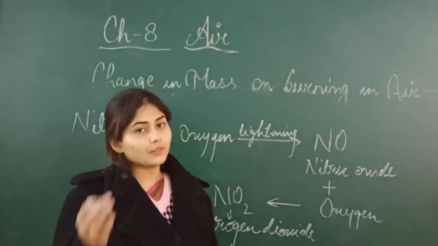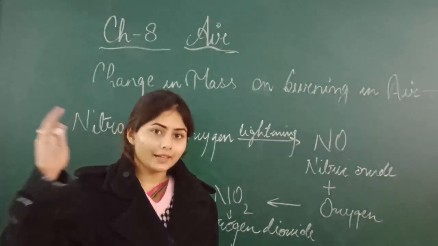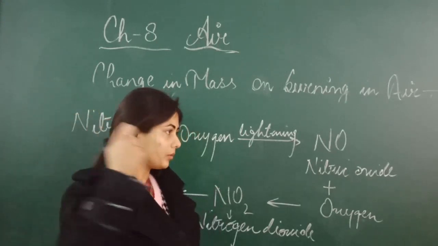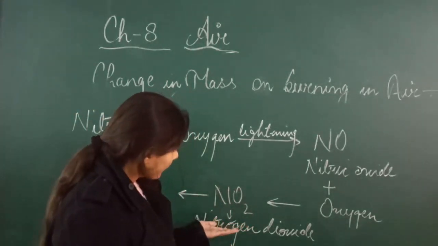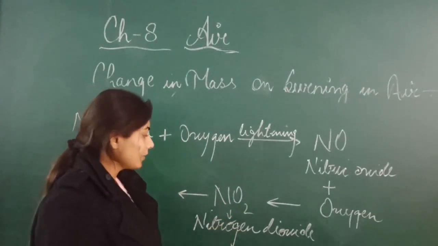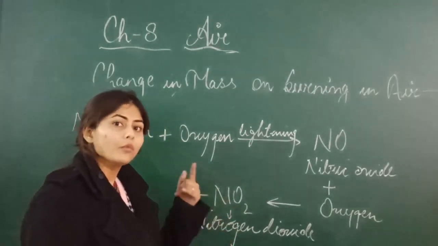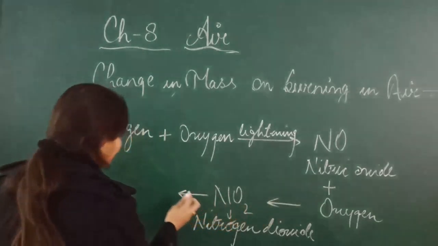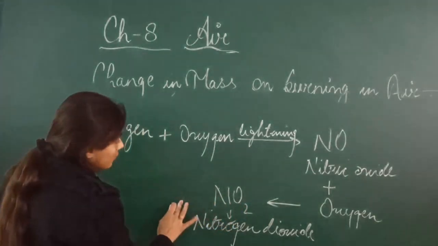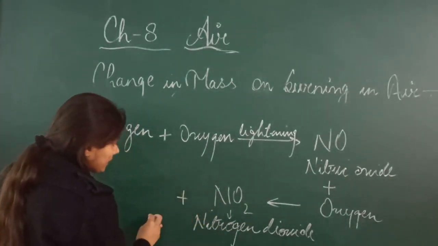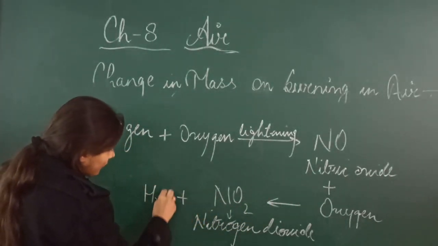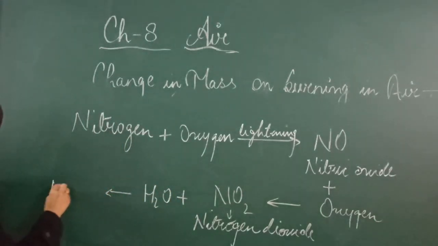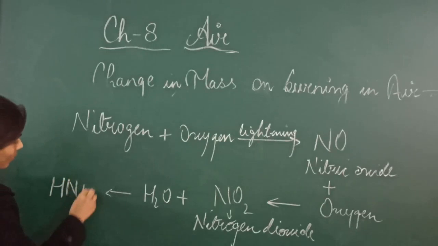As I told you, when thunderstorms come, there is lightning also in the atmosphere, and rainfall is also there. So when it's raining, the nitrogen dioxide is combined with the water of the rain, that is H2O. So here NO2 will combine with the water, that is H2O, and gives nitric acid, that is HNO3.